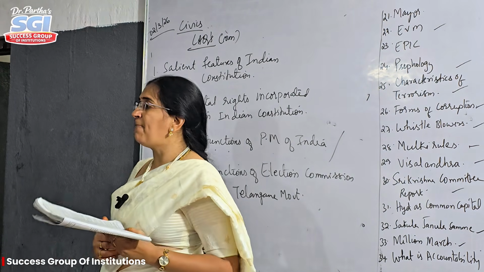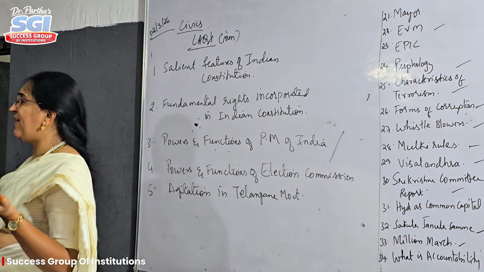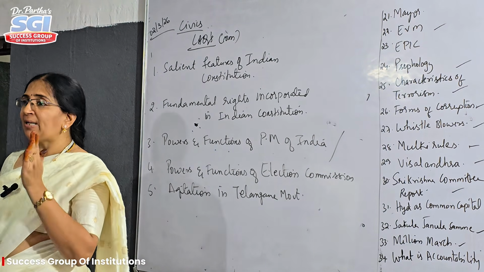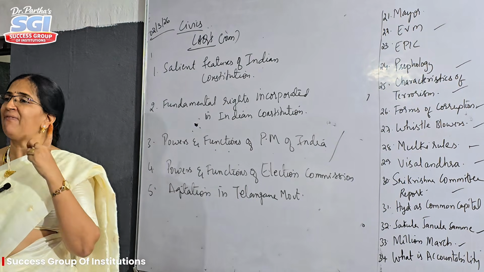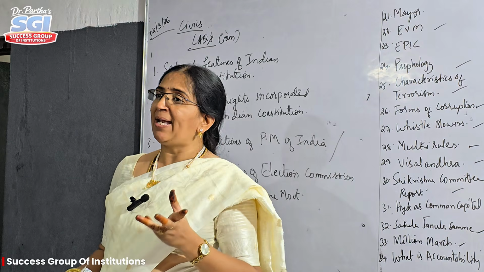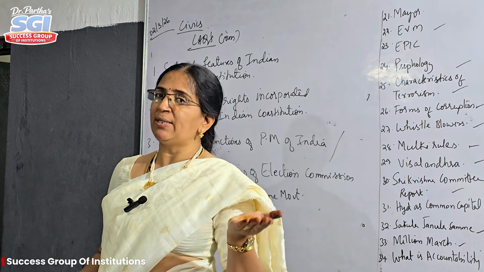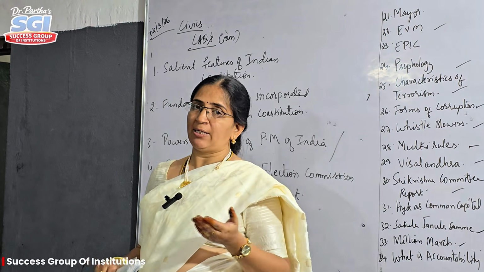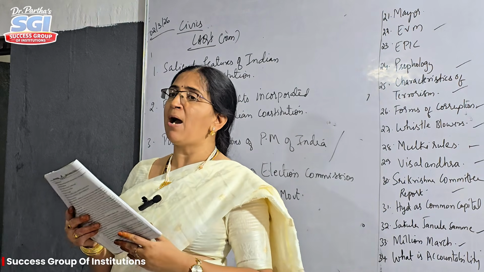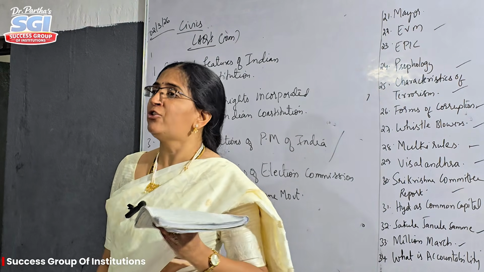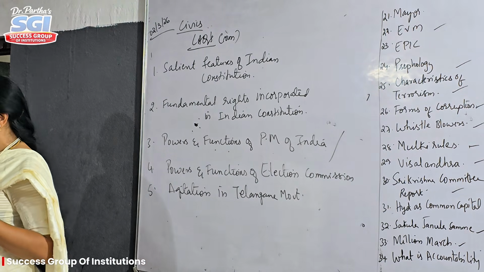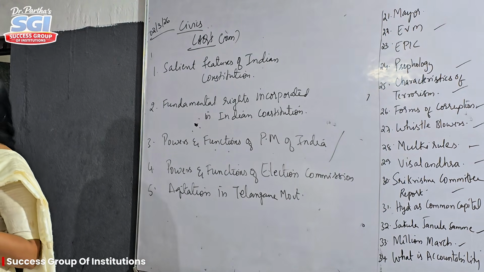Okay, and the next, independent judiciary. In India, from the state level to the union level, we have different kinds of courts. Every individual will get perfect justice for his problem. Courts are there, judges are there, lawyers are there. So everyone will get proper justice for the problem. Every individual is getting justice for the problem, so we say independent judiciary.